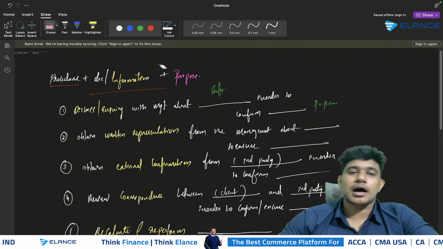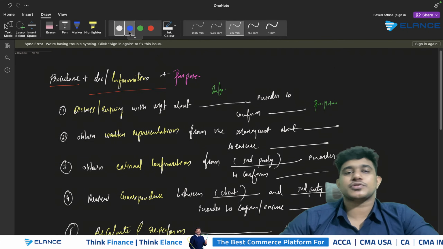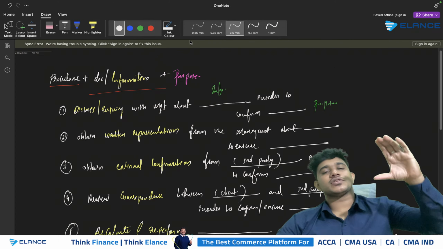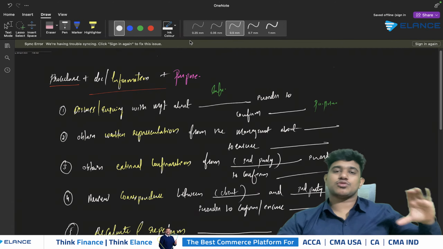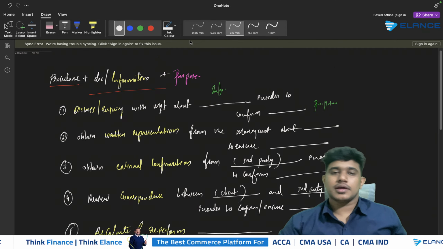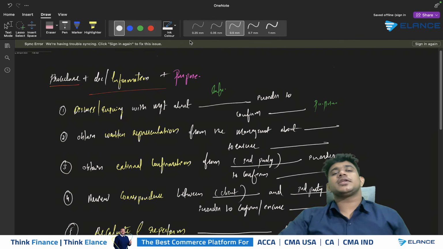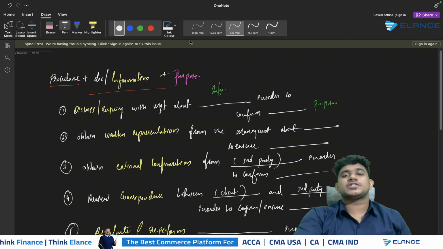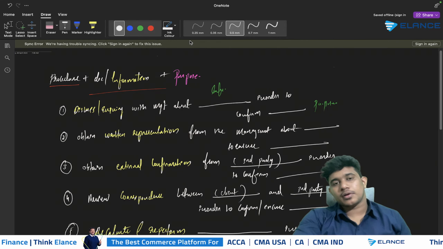So when the examiner asks you to perform further procedure, first of all you need to give the matters part as usual. You need to specify materiality, accounting treatment, what will go wrong, and the impact in the FS. And then you should give the procedures which the auditor will be able to perform.